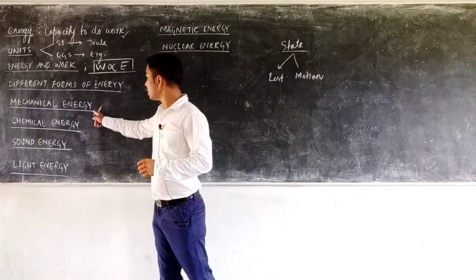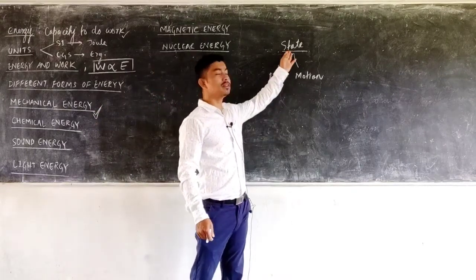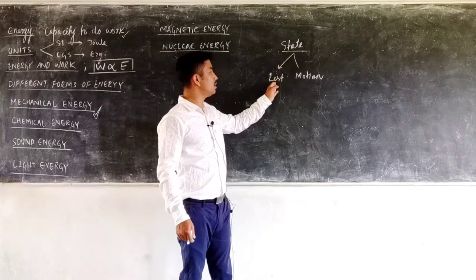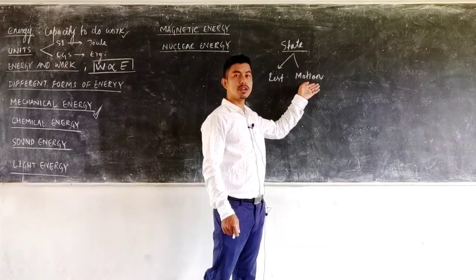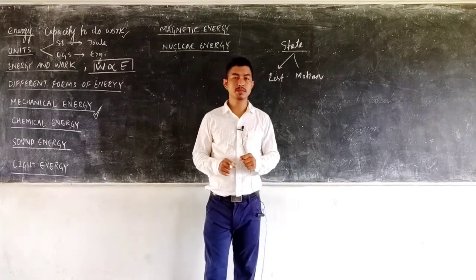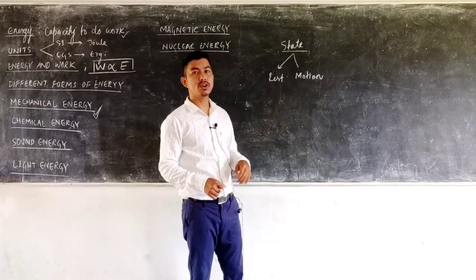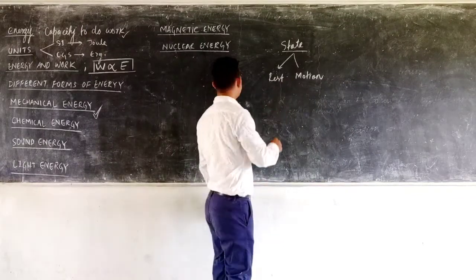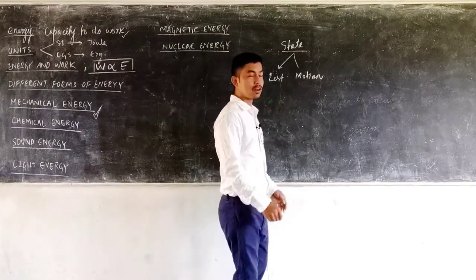Mechanical energy refers to the energy that a body possesses due to its state. If something is at rest, it has mechanical energy. If something is in motion, it also has mechanical energy. But since this mechanical energy is due to two kinds of state, either rest or motion, the mechanical energy is of two kinds.